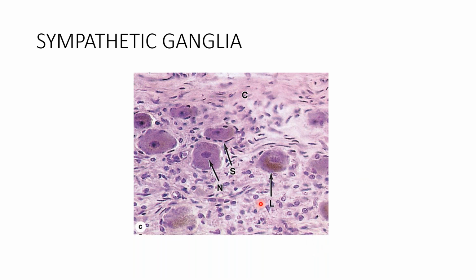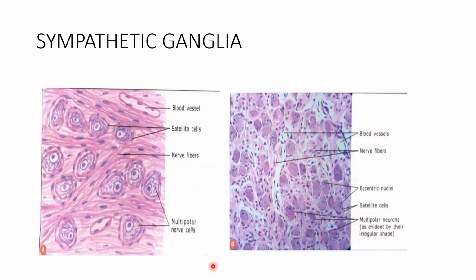Here the cells are not in groups, they are singly placed with an incomplete capsule. If we have to compare, you can see now this is lesser magnification. There are a lot of cells which are present separately, and the other important point is the nucleus is eccentrically placed in the neurons which are forming the sympathetic ganglion.